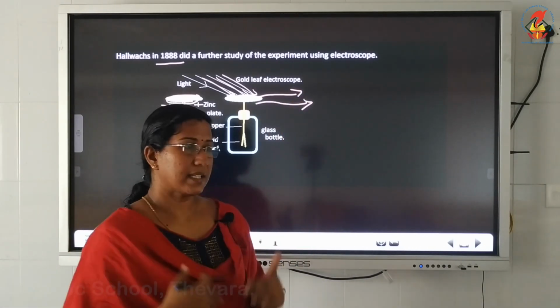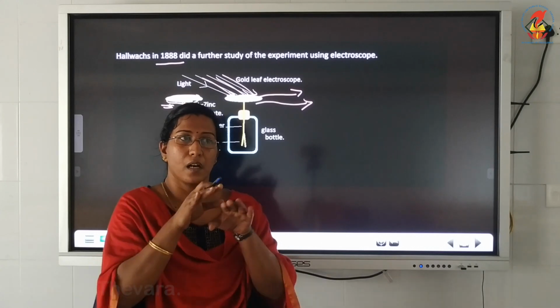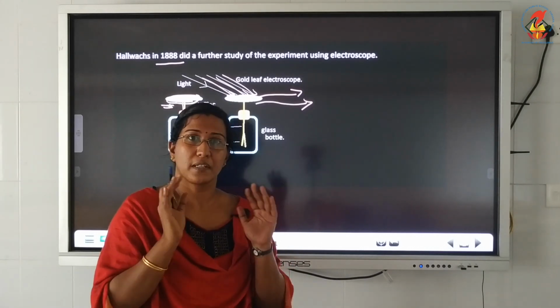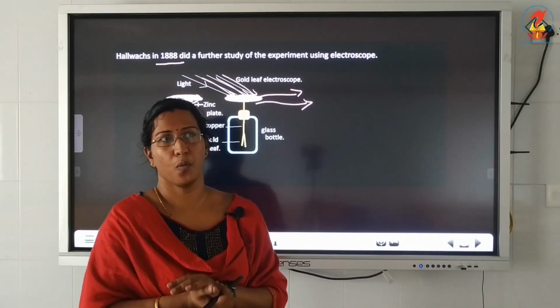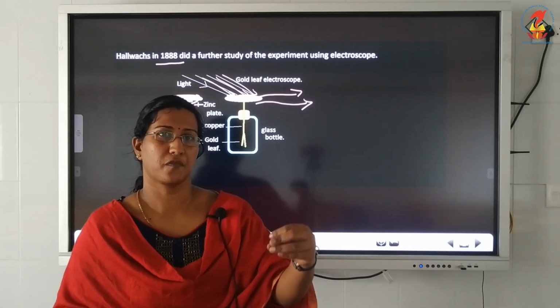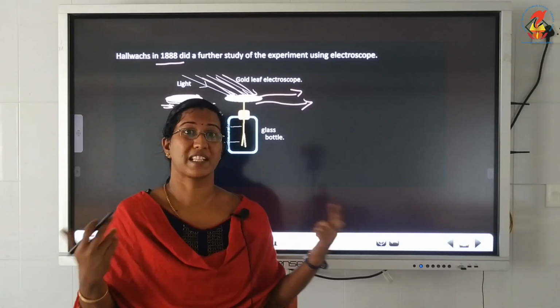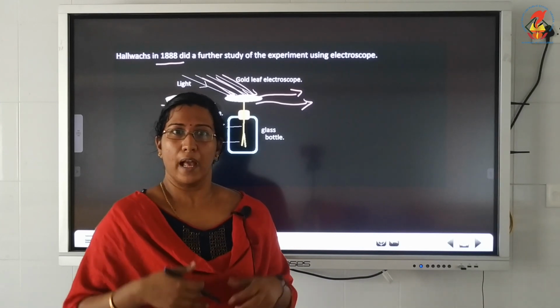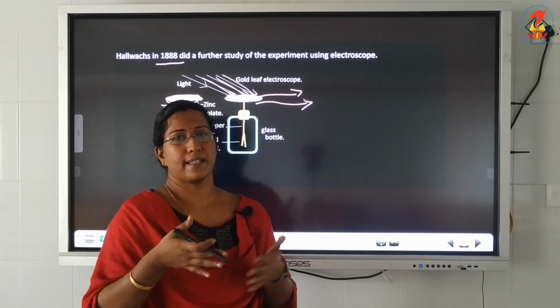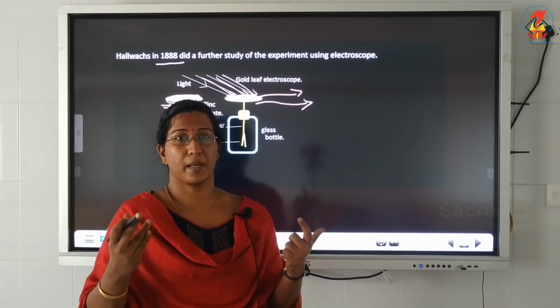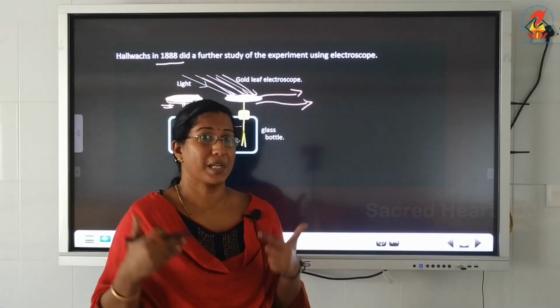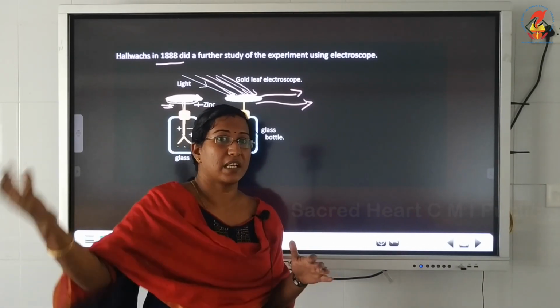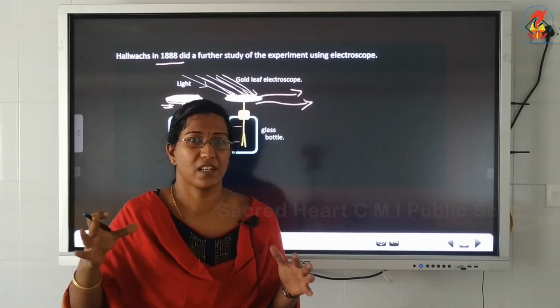Later, he repeated the experiment by connecting a normal uncharged zinc plate to the electroscope, and again he made UV rays fall on it, and he found that the zinc plate was becoming positively charged. He continued to make the light incident on the metal plate, and found the zinc plate becoming more and more positively charged, which means the charge getting ejected out is the electron, or negatively charged.